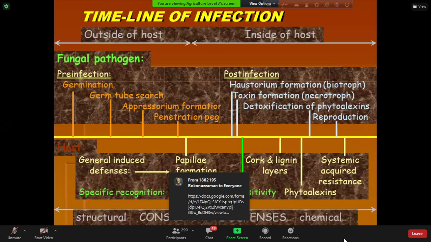They also detoxify the chemicals that are resistant to the plant, for example, phytoalexins. These phytoalexins are produced by the plant, and they tend to kill the fungus. And what does the fungus do? In this case, the fungus detoxifies the phytoalexins, and after detoxification, they go for growth, development, and reproduction. That is, they increase in number.